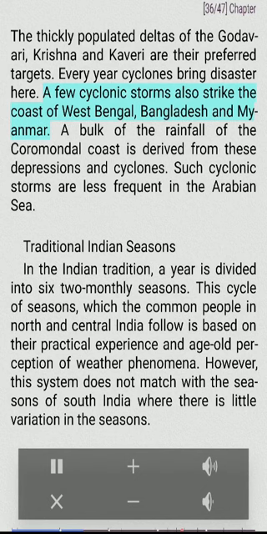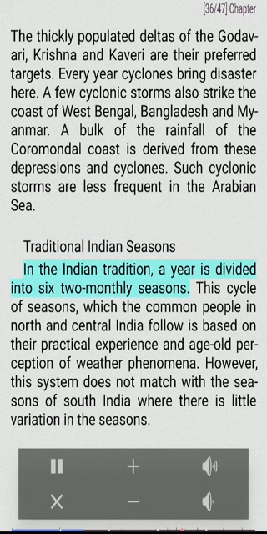Every year cyclones bring disaster here. A few cyclonic storms also strike the coast of West Bengal, Bangladesh and Myanmar. A bulk of the rainfall of the Coromandel coast is derived from these depressions and cyclones. Such cyclonic storms are less frequent in the Arabian Sea.